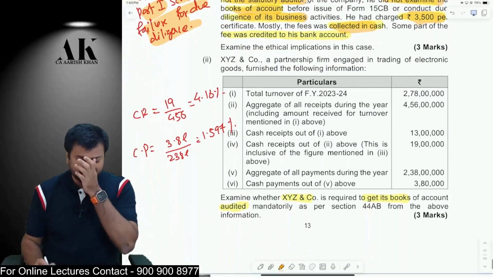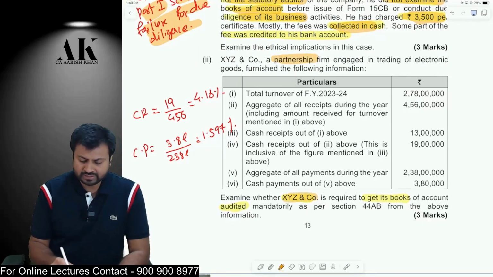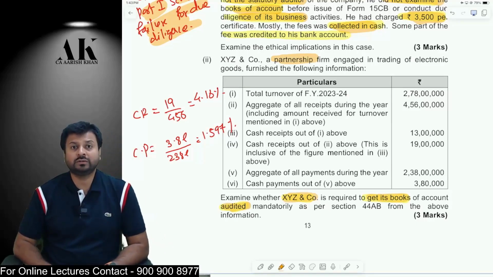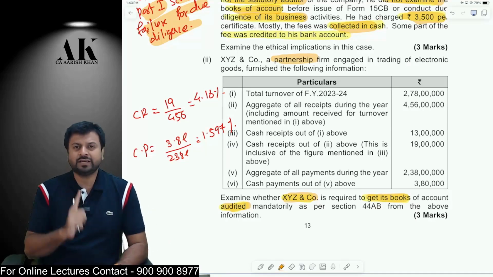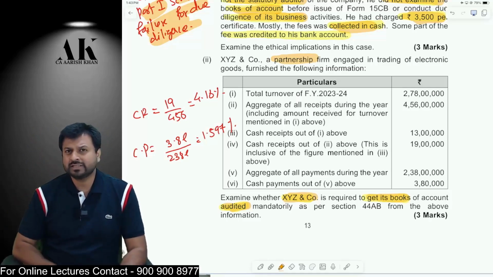One last question over here. A partnership firm is there and they have given the data of the partnership firm. We need to answer whether this partnership firm is required to get the books of accounts audited or not. Now please tell me, who is required to get the books of accounts audited? If your turnover of business is more than 1 crore. But in some cases, if your turnover of business is more than 10 crore, then only you are liable for audit. The 10 crore limit is applicable for whom?